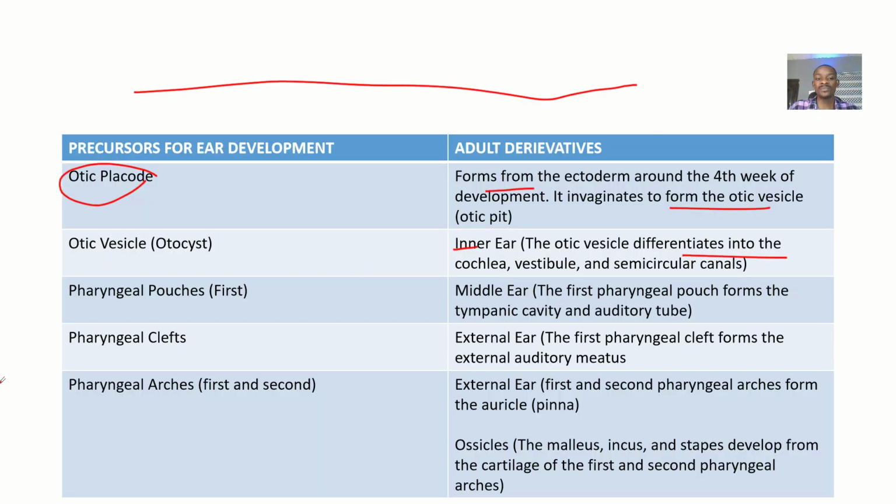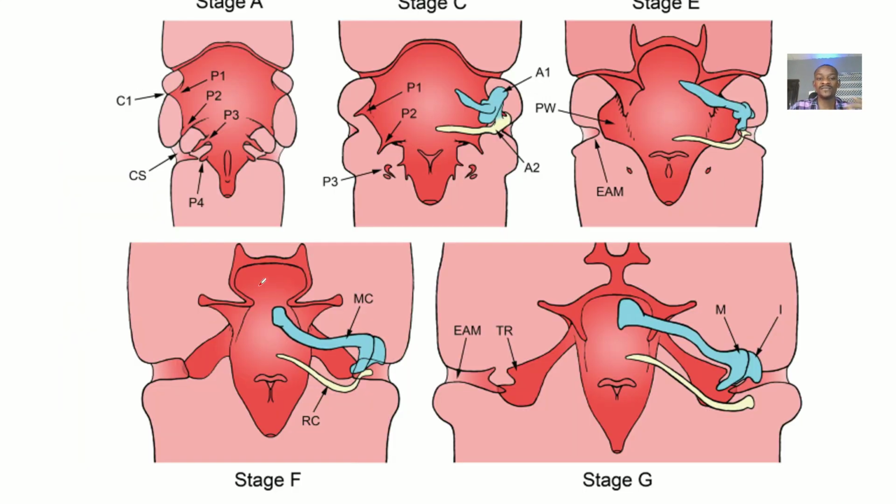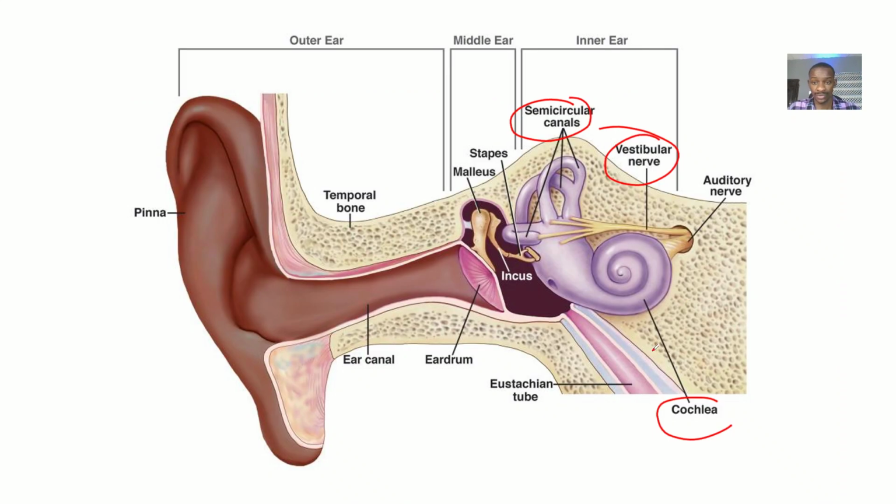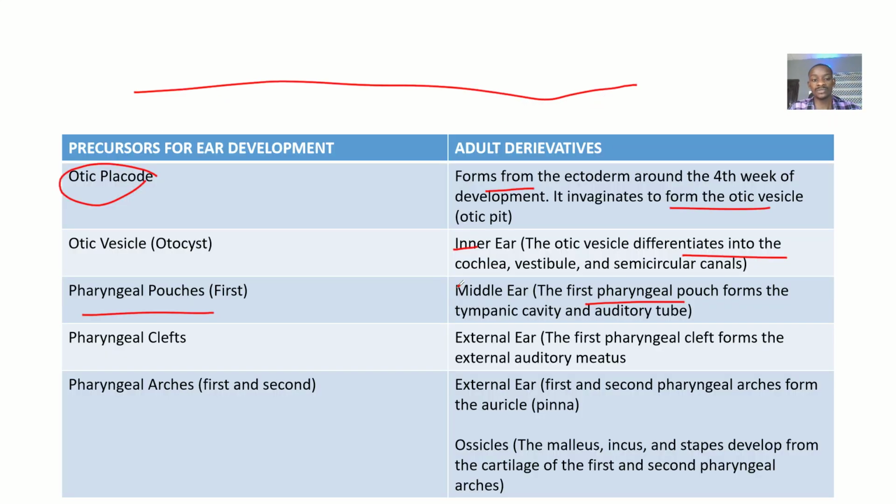Then we have the pharyngeal pouches, especially the first pouch. See P1, that's the first pharyngeal pouch. It forms the middle ear. The first pharyngeal pouch forms the tympanic cavity and the auditory tube. Pouch is like a hollow something, okay? So it forms a tympanic pouch.